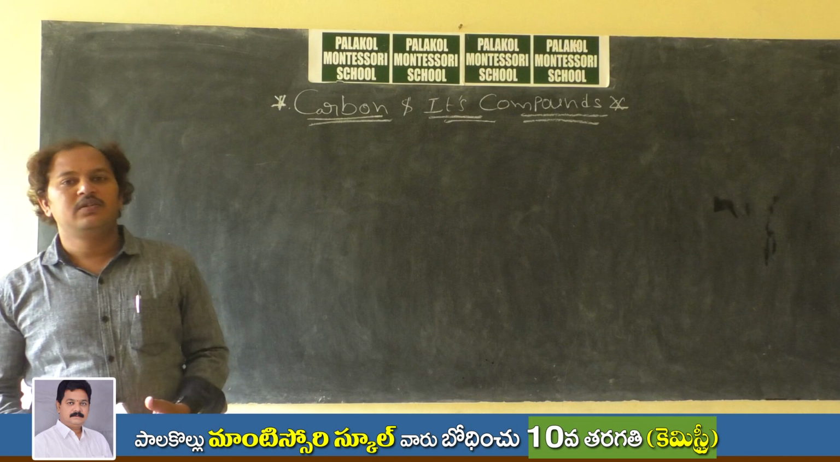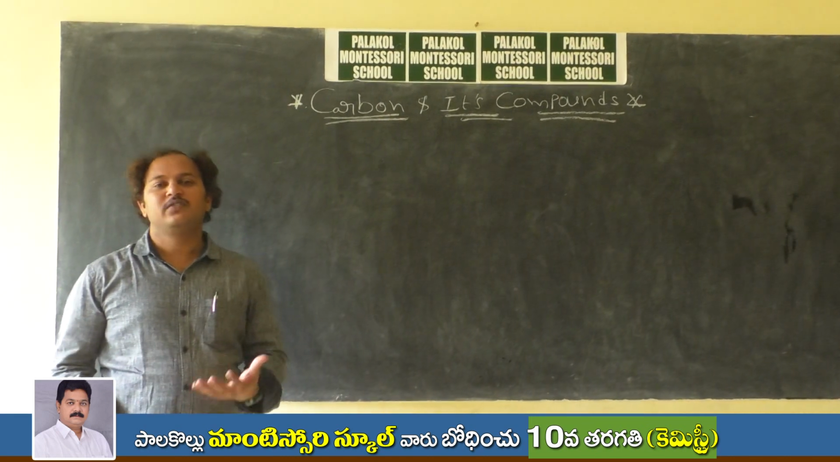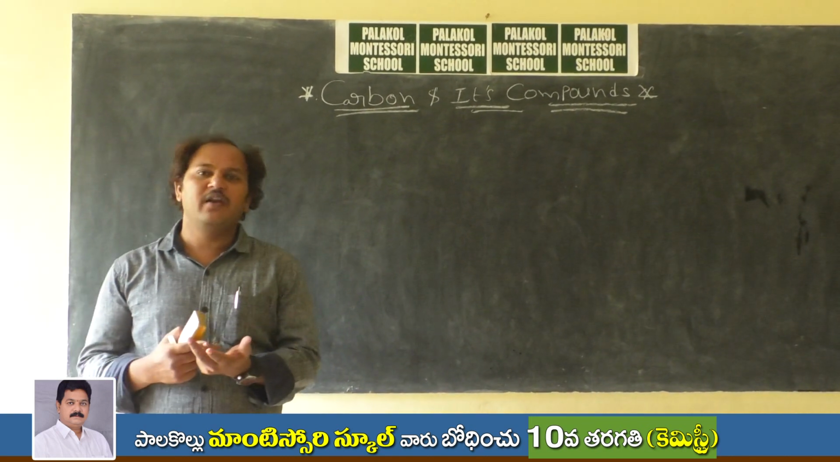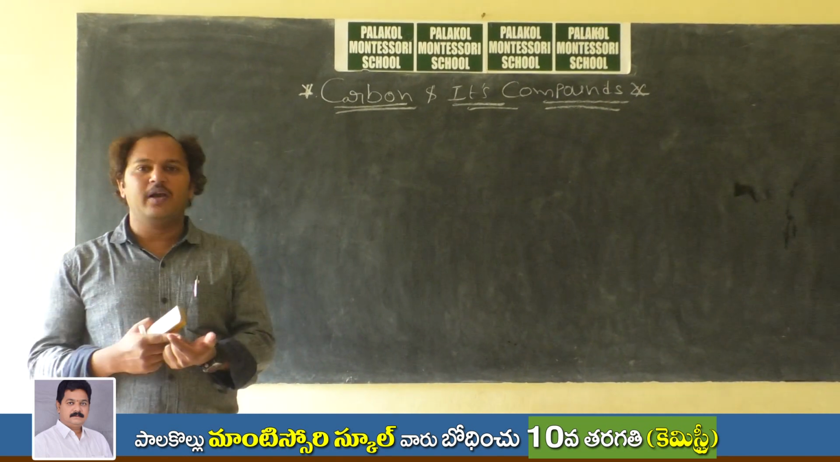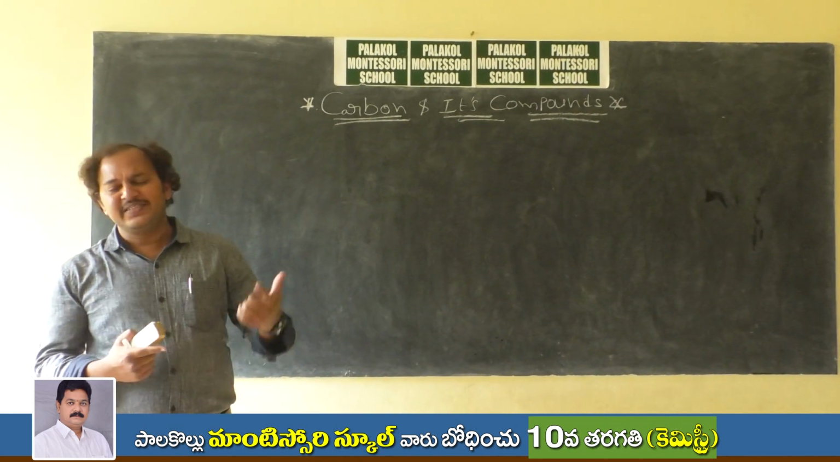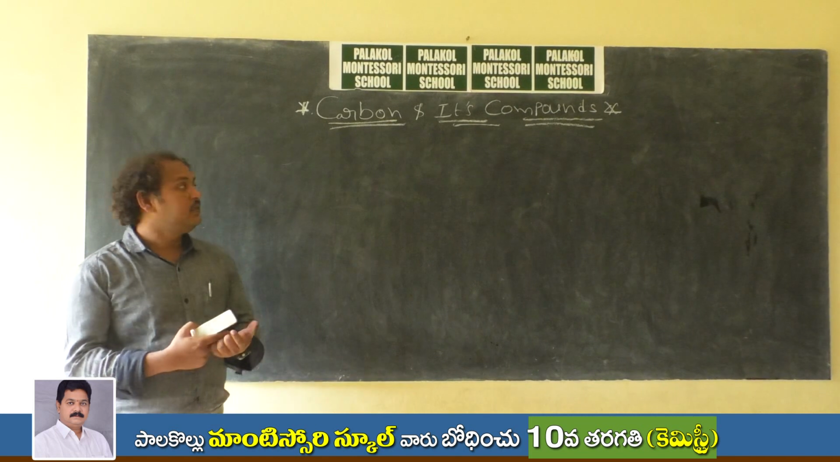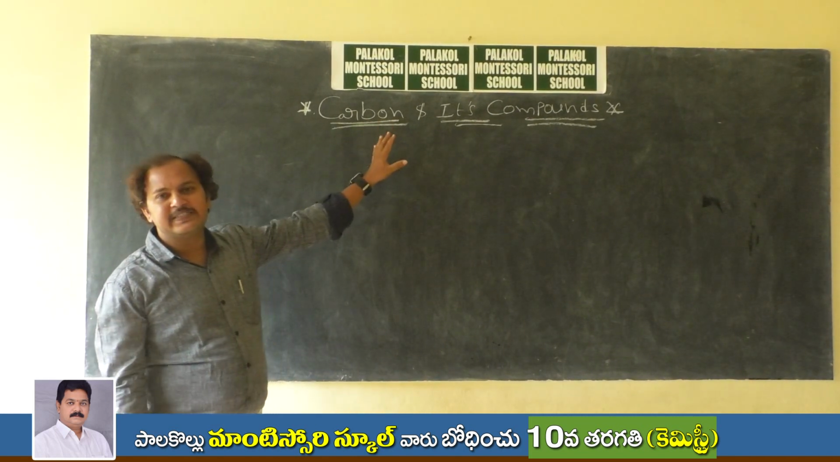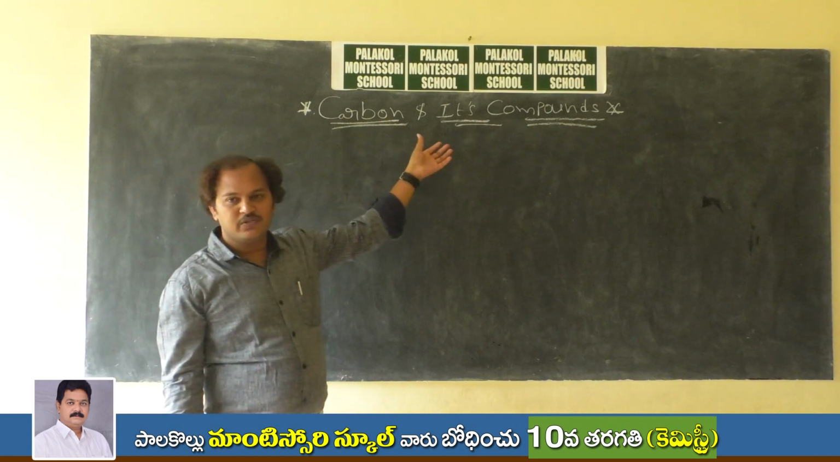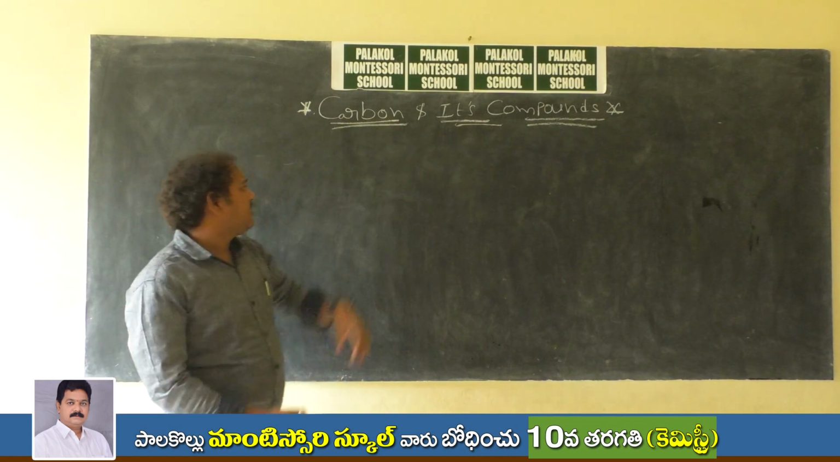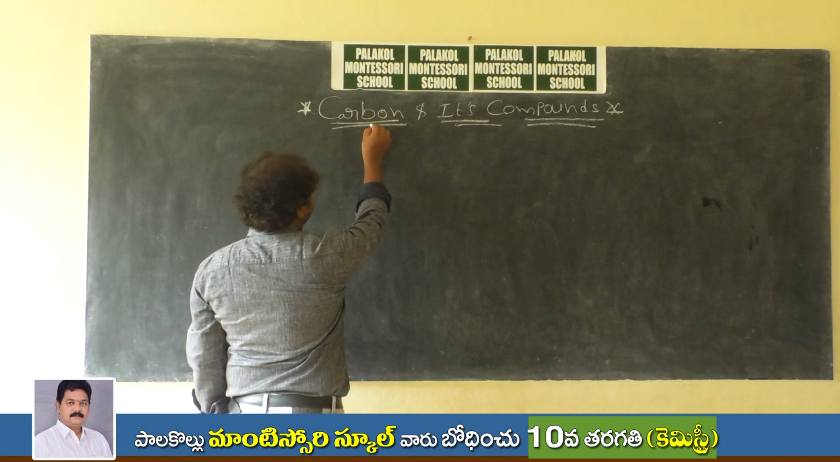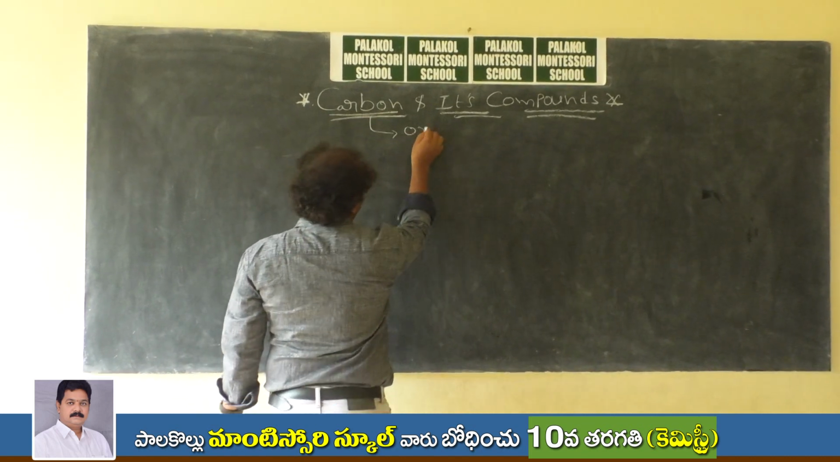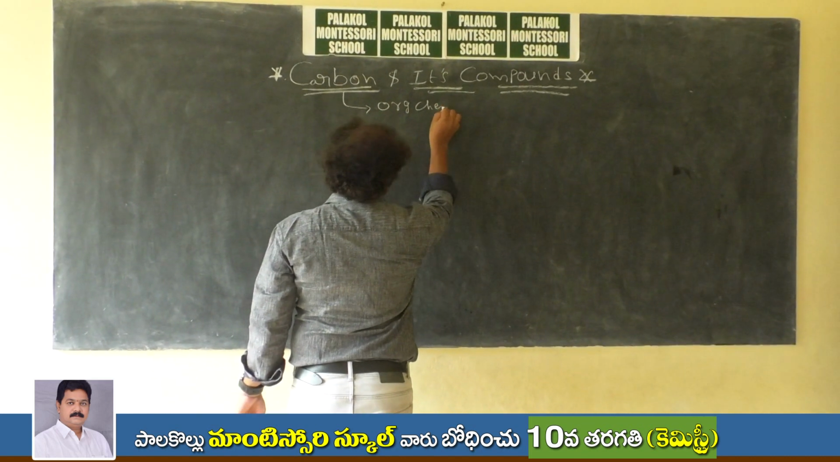Up to here, we have completed 3 units: atomic structure, periodic classification of elements, and chemical bonding. On the basis of these three chapters, today we are going to discuss another new chapter, that is carbon and its compounds. This lesson is from a special branch, that is organic chemistry.